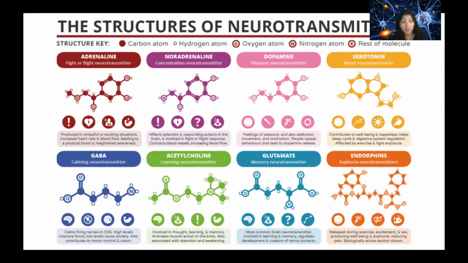Just to talk about 2 of them specifically, GABA and glutamate. Those are the 2 common ones in the brain. Glutamate actually is called glutamic acid. It's one of those excitatory neurotransmitters. GABA is an inhibitory one. And I'll talk later on about what exactly that means. But yeah, GABA is a calming neurotransmitter. And glutamate is focused more on memory, learning.